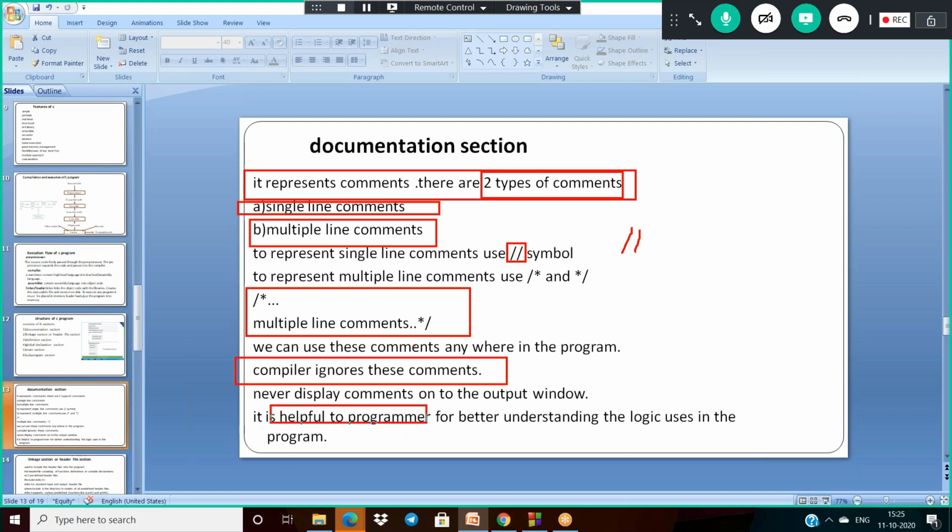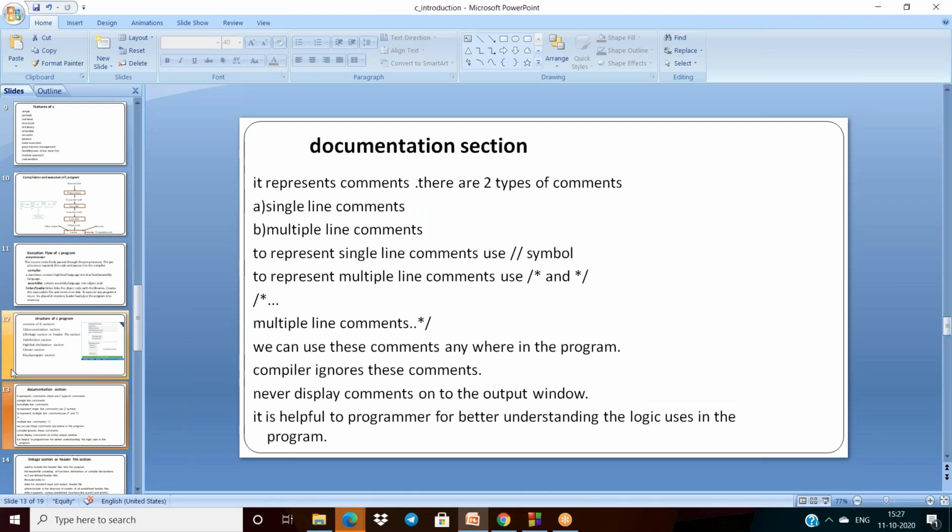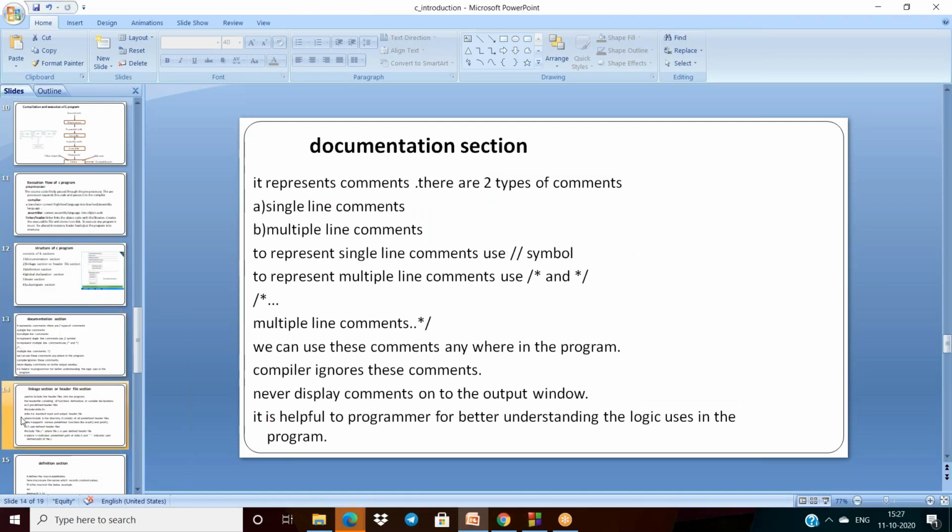Not only this, sometimes it is helpful for the programmer for better understanding of the logic used in the programs. As I already told, during debugging time it is helpful. And comments are never displayed in the output window. If we put anything as a comment, it is not displayed on the monitor. This is about the documentation section.